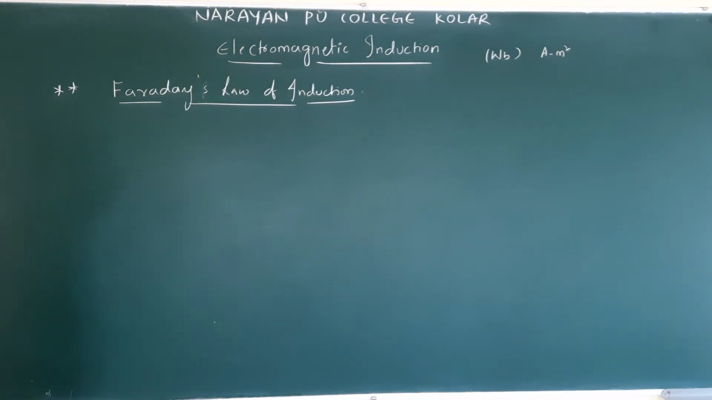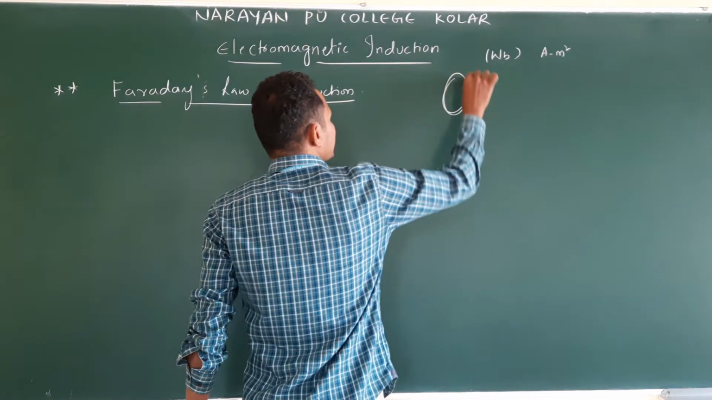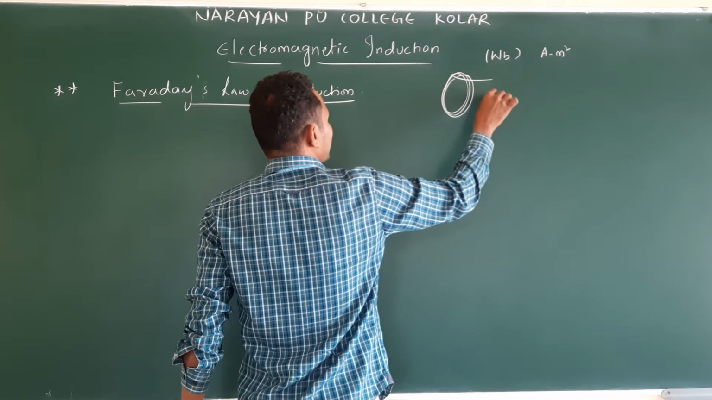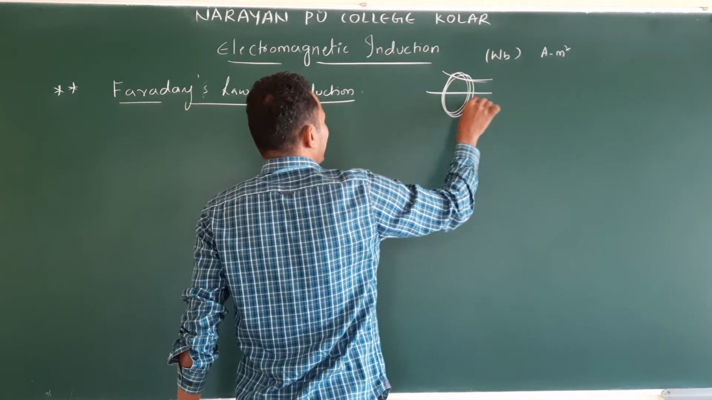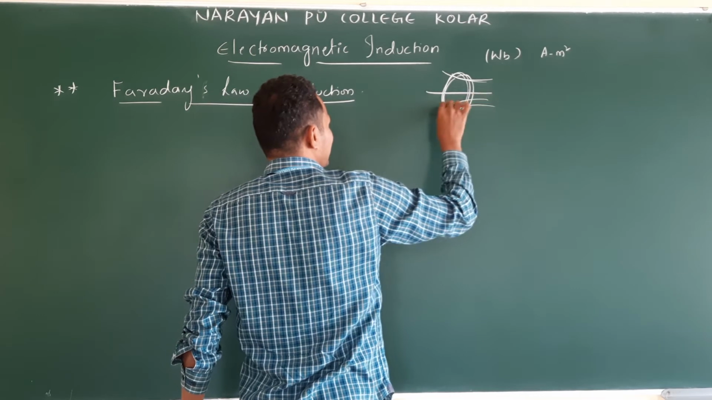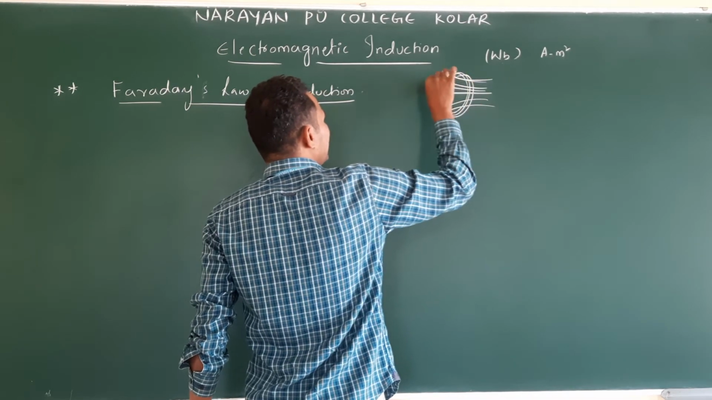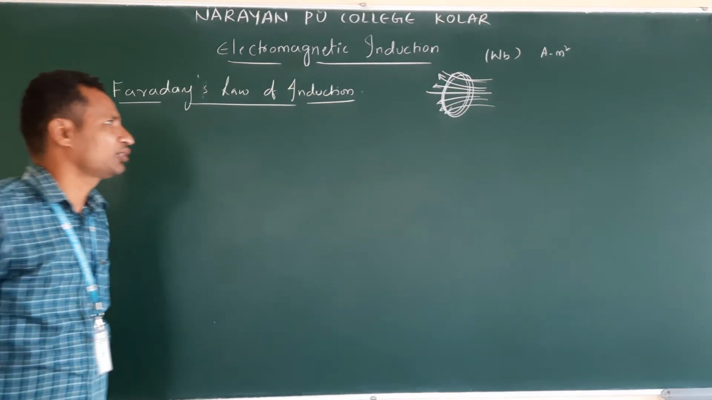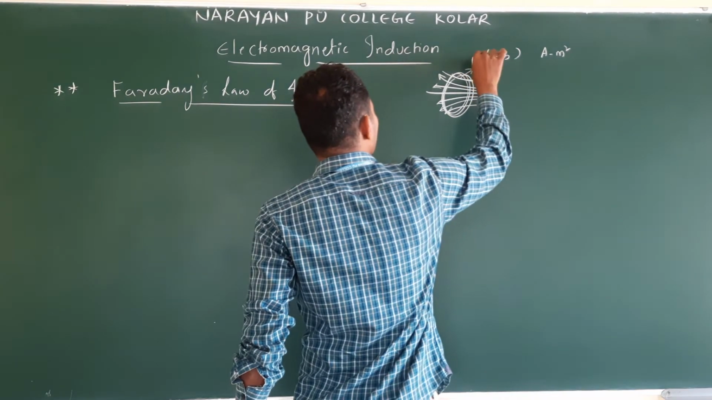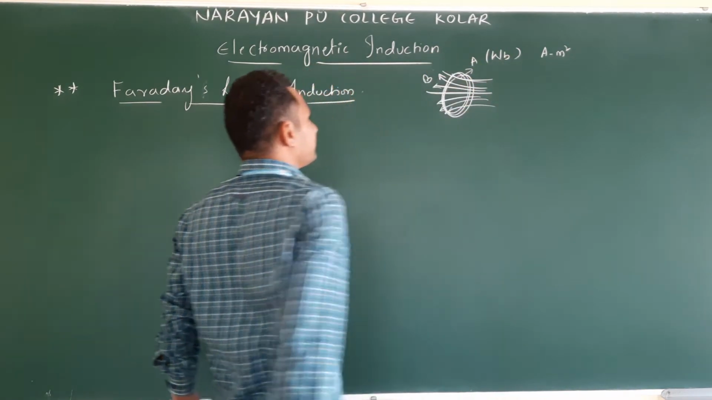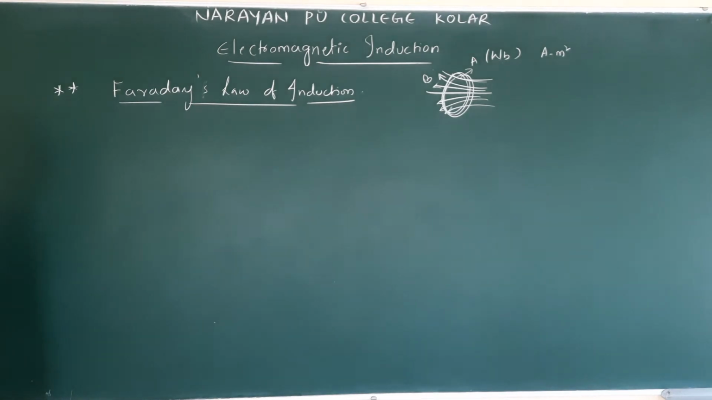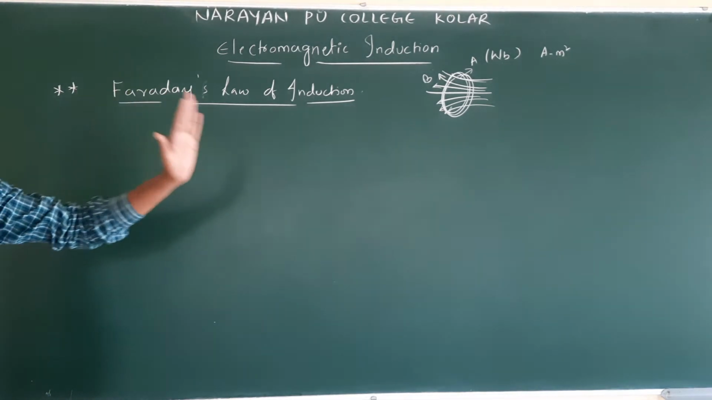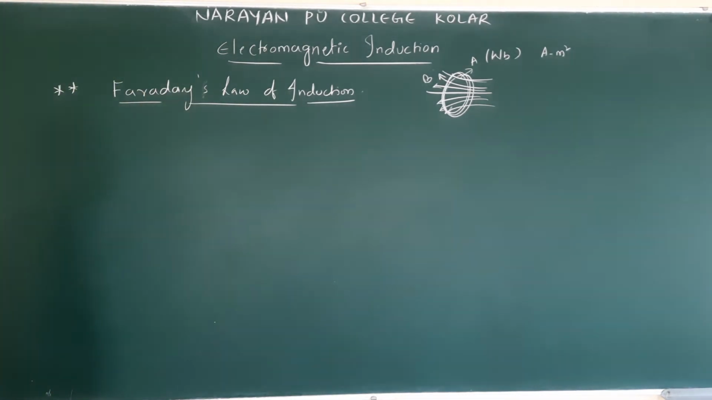Clear? So in a coil, the magnetic field is varying, decreasing or increasing, no matter. Varying means don't always think of increase. Don't confine it to only increase. Decrease is also varying. Understand? So this coil has area A, and this is the magnetic field B. The magnetic field is passing through the area, crossing the area. It is flowing through the area.